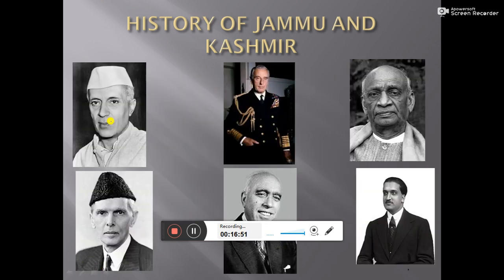Here you can see, he is Jawaharlal Nehru. He is Lord Mountbatten. He is Sardar Vallabhbhai Patel. He is Muhammad Ali Jinnah. He is Sheikh Abdullah, and he is Hari Singh, who was the king of Jammu and Kashmir. Sheikh Abdullah was a great scholar at that time, and also the grandfather of Umar Abdullah.